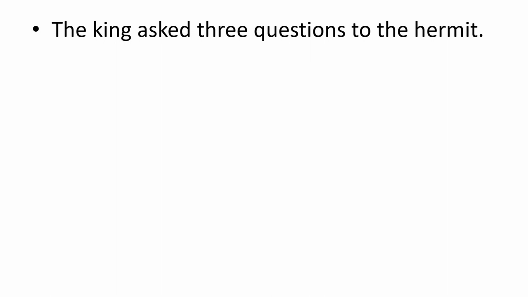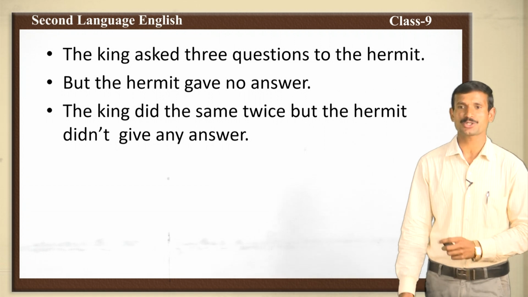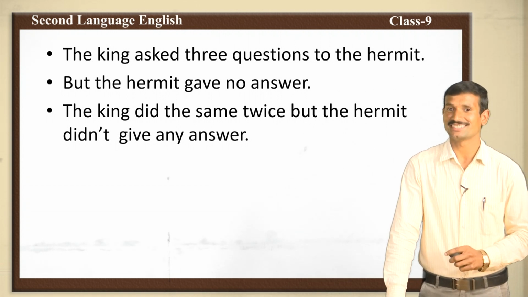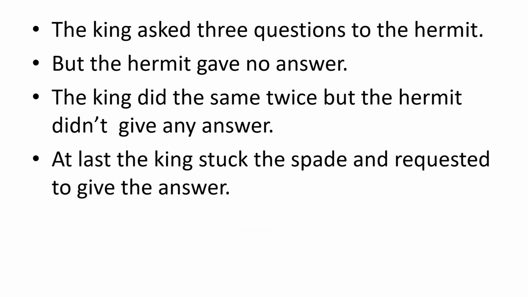But the hermit gave no answer. The king repeated the questions again and again, but the hermit did not give an answer. Then at last the king struck the spade and requested the answer.